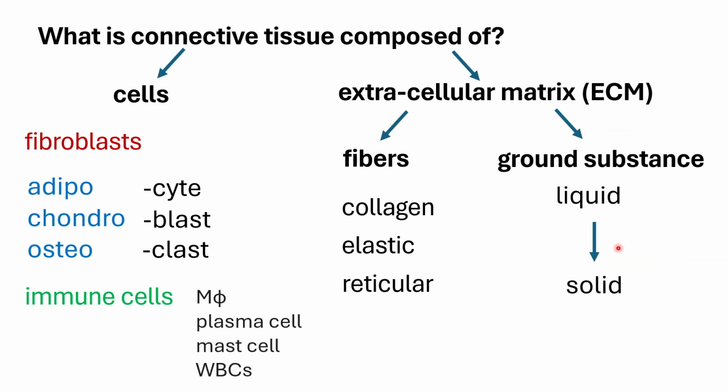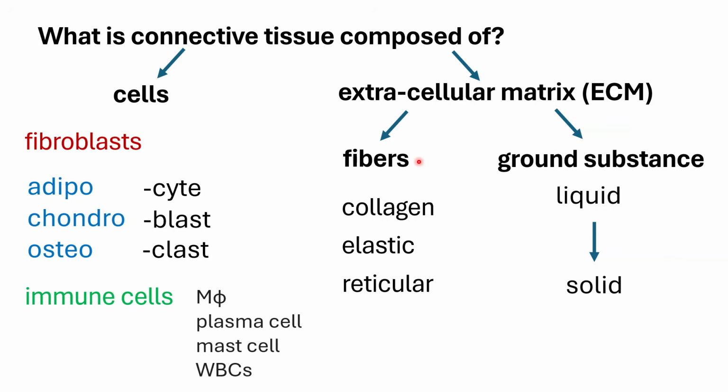And then, of course, there's the middle ground between the liquid and solid, which will be a more jelly-like consistency. Anyway, the ground substance is the substance that is filling up the other space within your connective tissue that is not occupied by your cells nor your fibers.